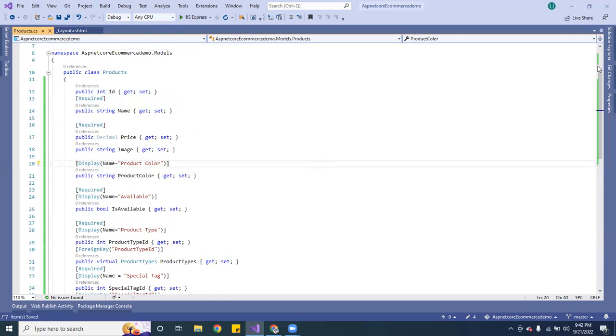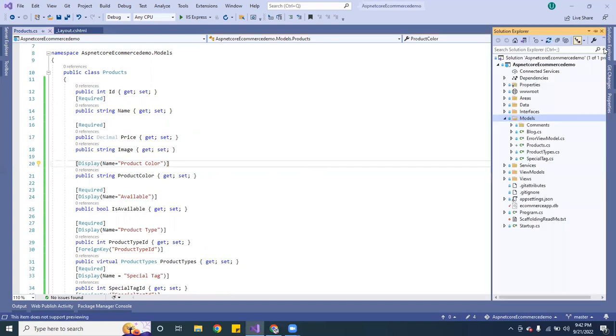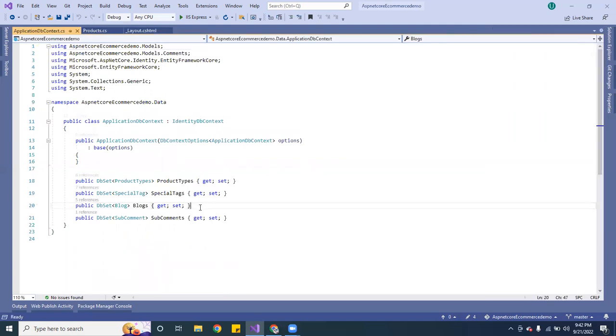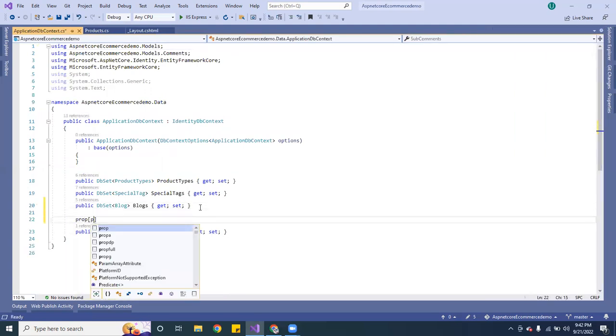So now the next thing we have to do is go to the folder, which is going to be the data. And here inside here, we're going to pass the product. So what we want to do is pass the product here.